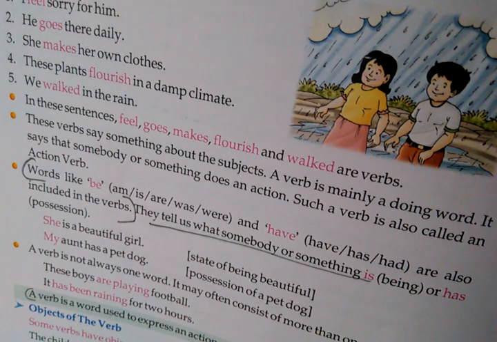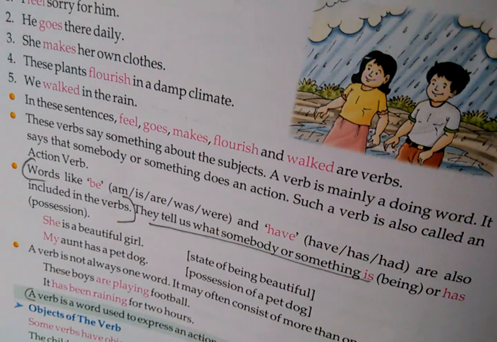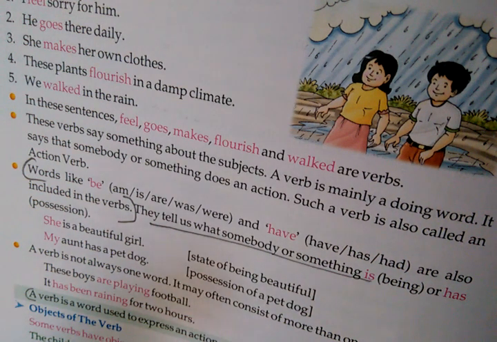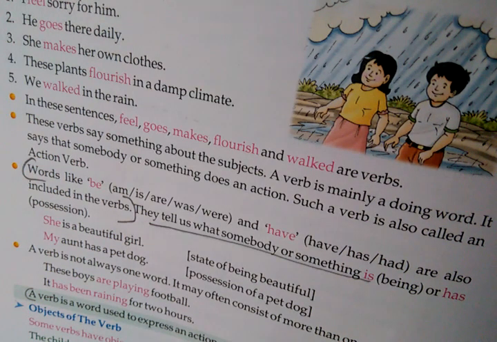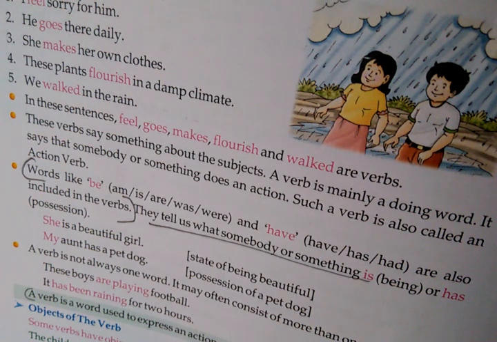Then what definition can we give to the verb? A verb is a word used to express an action. We said doing verb or state. For example, is, are. She is, she was. Is, are, was, were. Then possession, has, have, had. All these three items are included in a verb. Once again I will repeat the definition. A verb is a word used to express an action, state or possession.